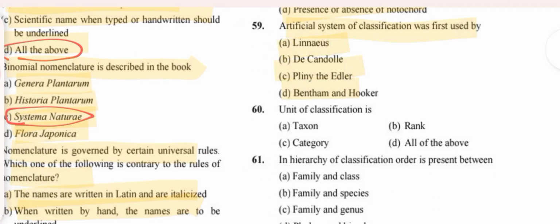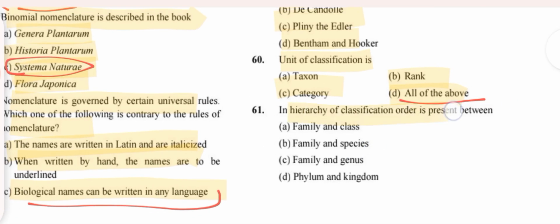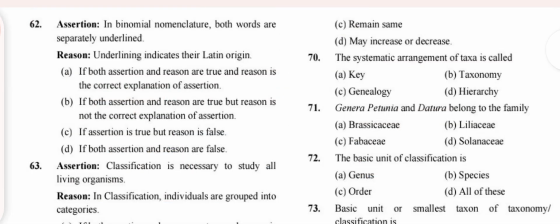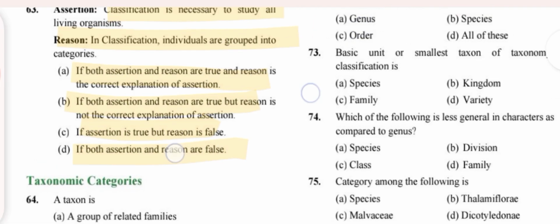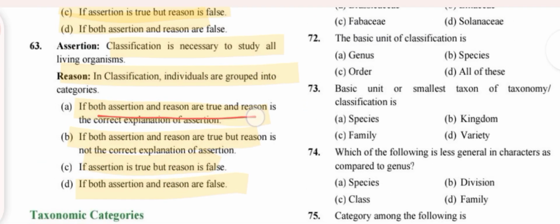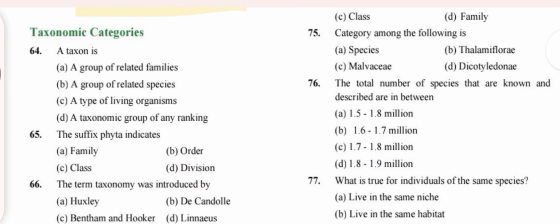Artificial system of classification was used by Linnaeus. Unit of classification is all of the above. In hierarchy of classification, order is present between family and class. In binomial nomenclature, both words are separately underlined. Underlining indicates the Latin origin. Both assertion and reason are true. So here, both assertion and reason are true. A taxon is